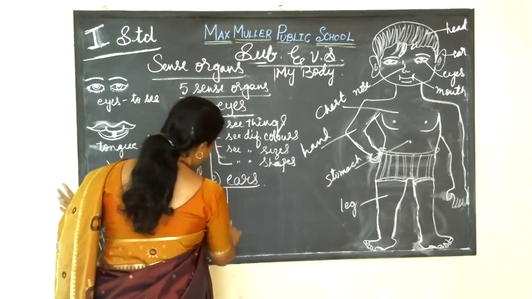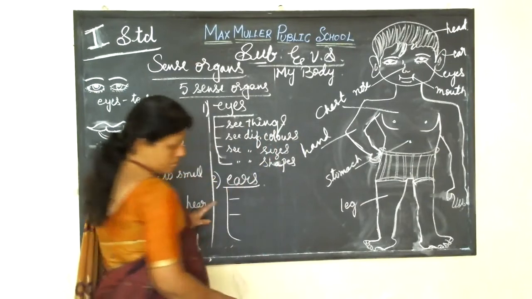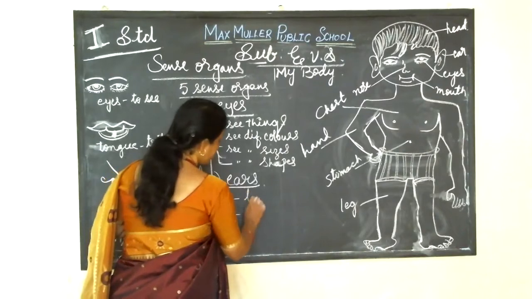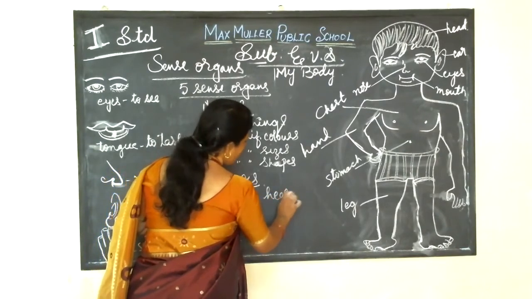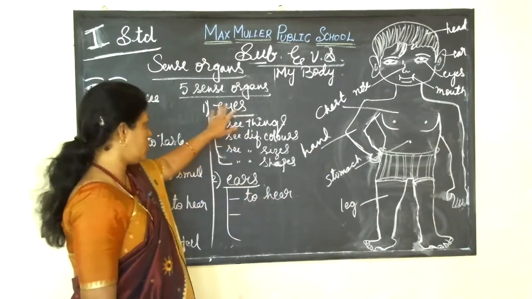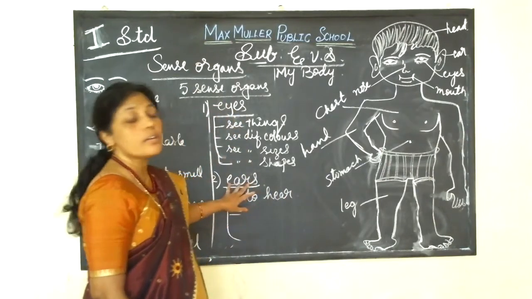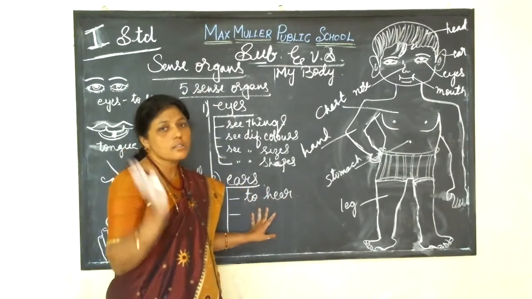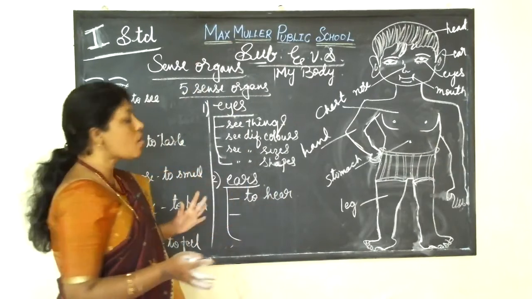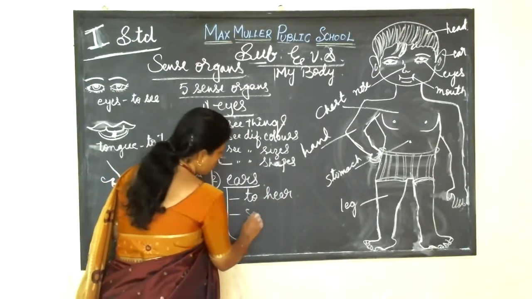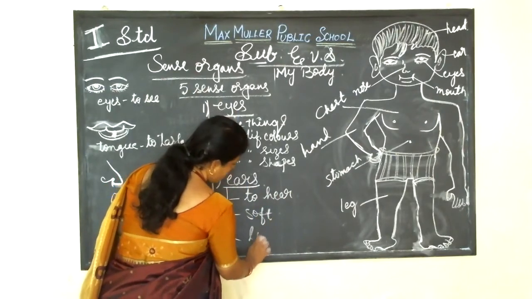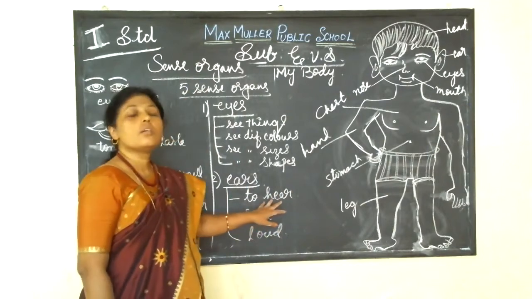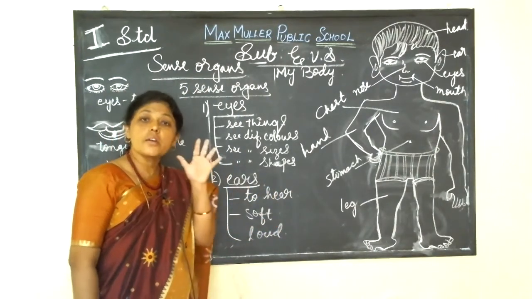We can hear sounds with our ears. To hear. That is over with eyes. So coming to the ears, ears help us to hear the sounds. That may be a soft sound or a loud sound, isn't it? Soft music, loud music, isn't it, children? Yes. So ears help us to hear the sounds.